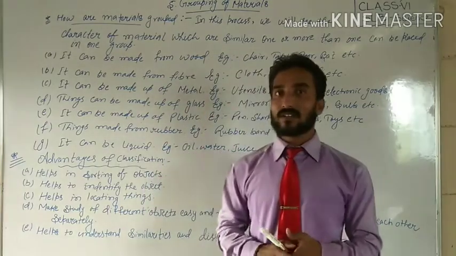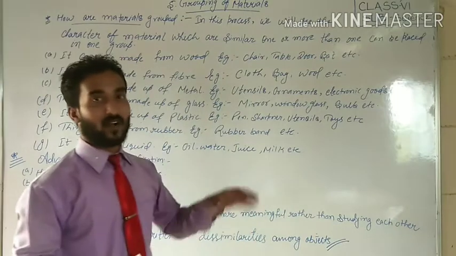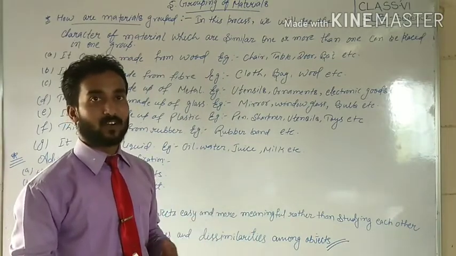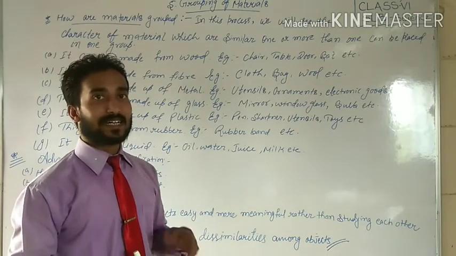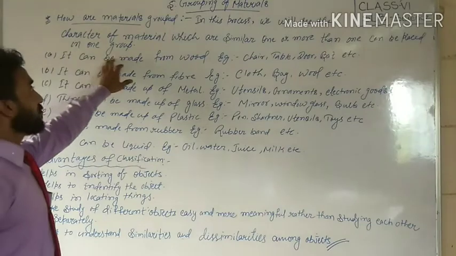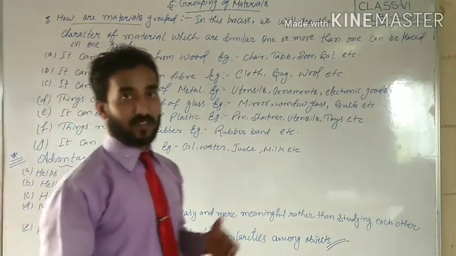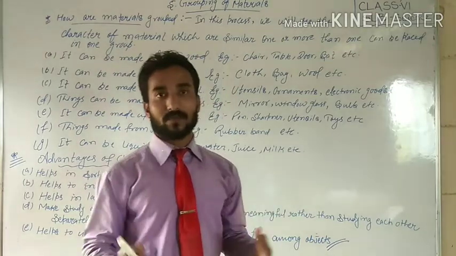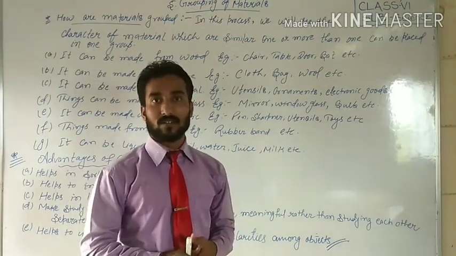Okay, students. So in this grouping of different types of materials, first of all, we will consider that objects can be made from wood. There are too many various types of materials or objects which are made with wood.